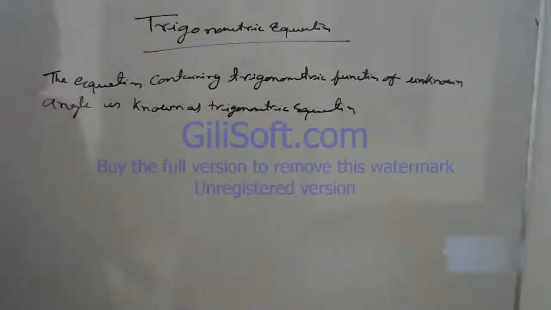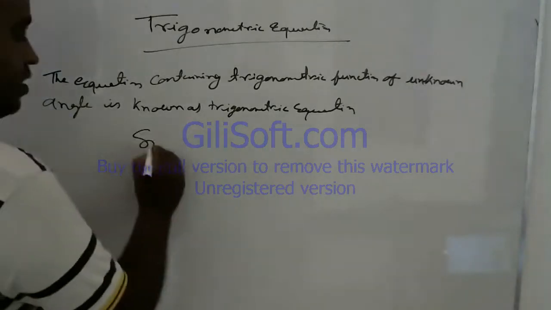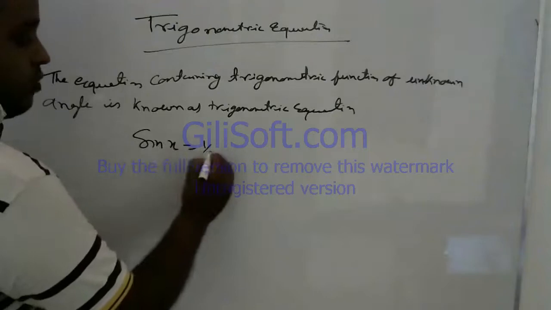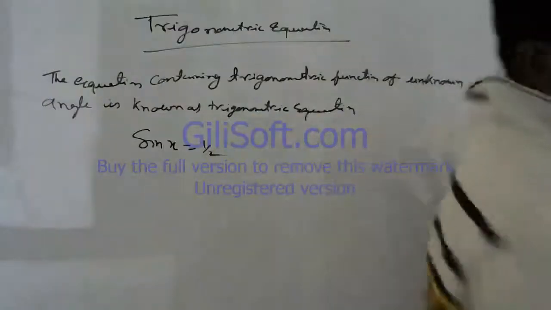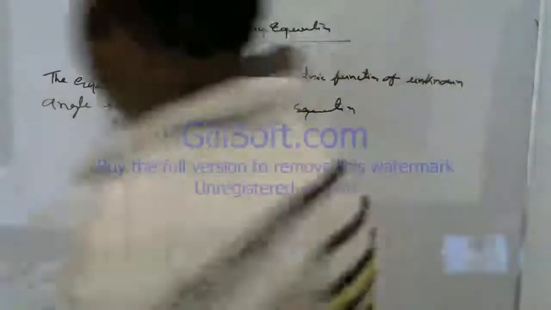Okay, for example, let us suppose that it is given that sine x is equal to 1 by 2.